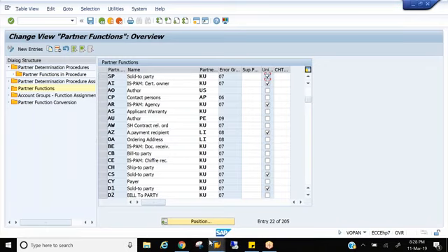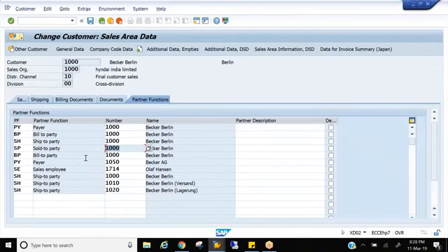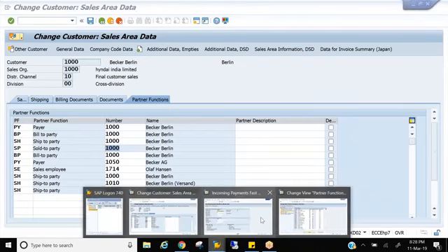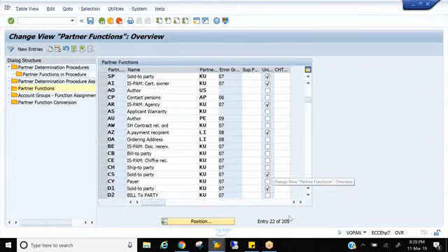But as I told you, one sold to party can have any number of bill to parties, payers, and ship to parties, right? But sold to party is unique. Where is it controlled? This is one question in the interview. Where does the system control that there should be only one sold to party, with the unique field here? You see, unique field.